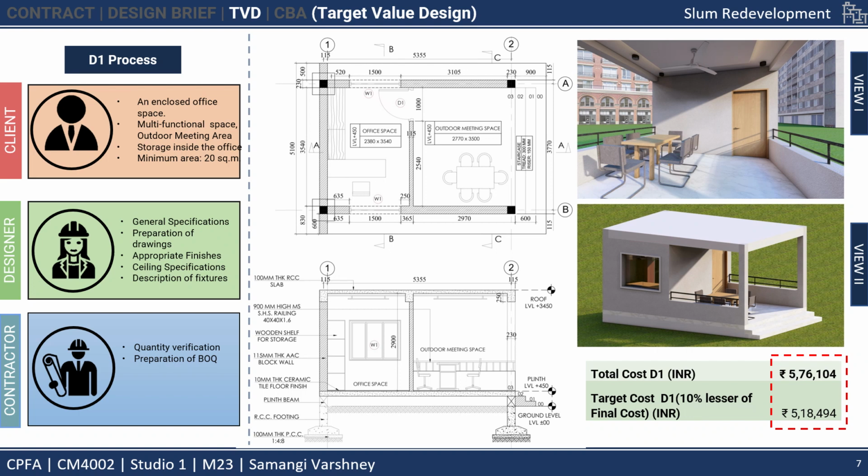Then the designer made the general specification, preparation of drawing, appropriate finishes, ceiling specifications and gave the description of fixtures. That was further given to the BIM modeler for the 3D. Then all the drawings were given to the contractor for the quantity verification and preparation of BOQ. After all the construction, the cost was around 5,76,104 and our target cost is to reduce it by at least 10%, that is 5,18,494.